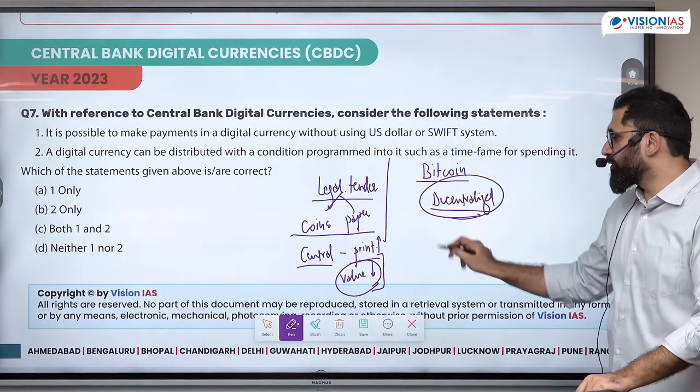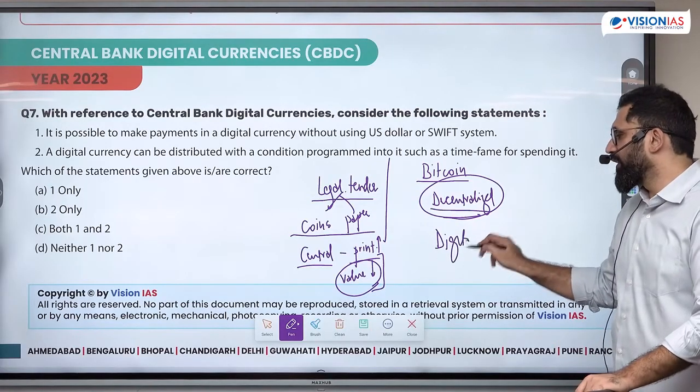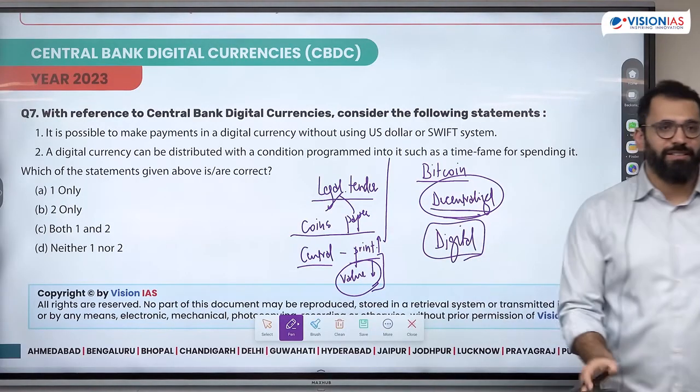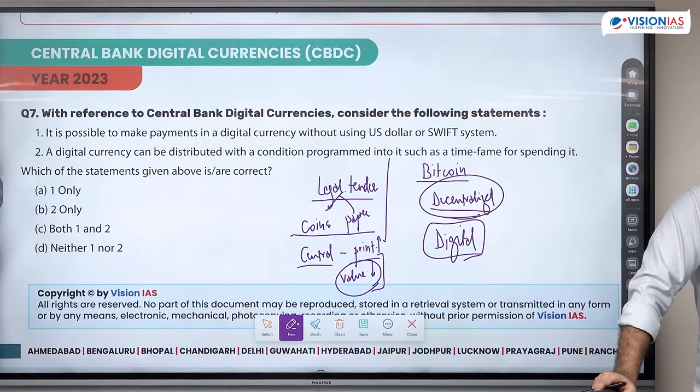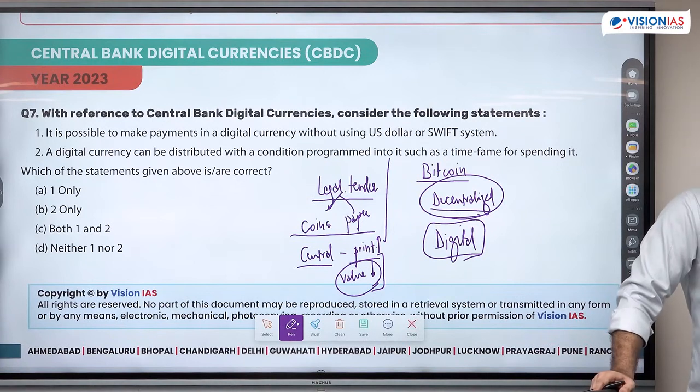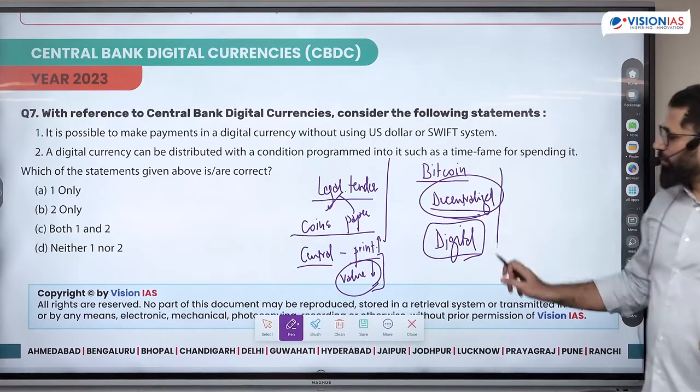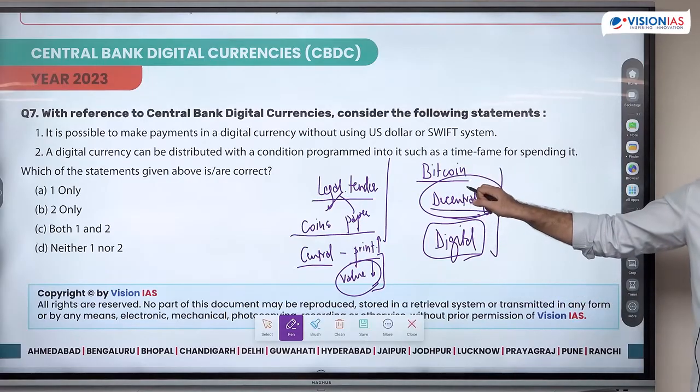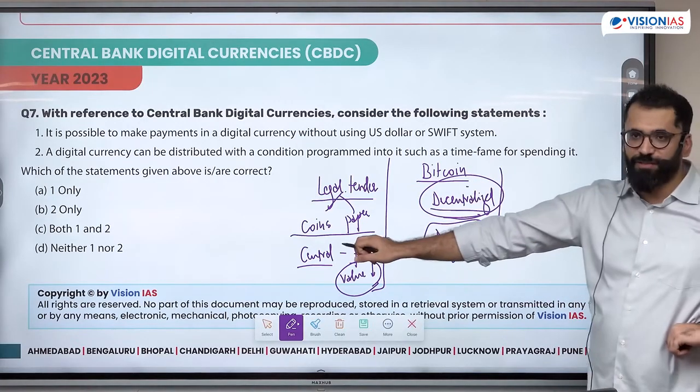There are a number of issues. Why? Because Bitcoin is not a physical currency, it's a digital currency. People don't trust it because they don't know what the value will be. Speculation can happen. Both the reasons are true. There's no control, speculation can happen. And digital has even less trust. We don't know if it gets hacked or something happens to my account. Right? Now, government wants to adopt the same features of Bitcoin, while having the features of legal tender.